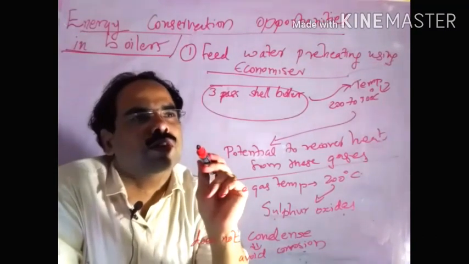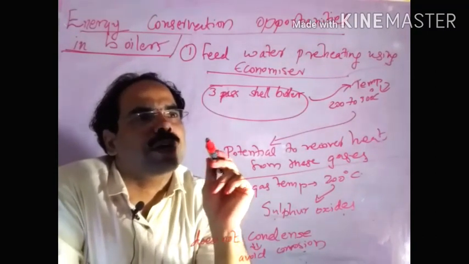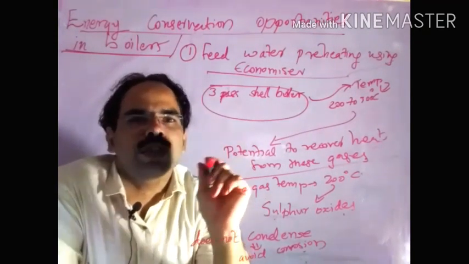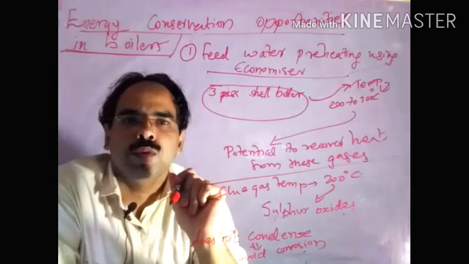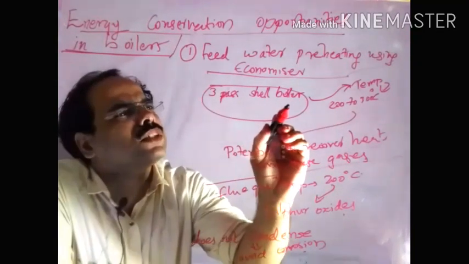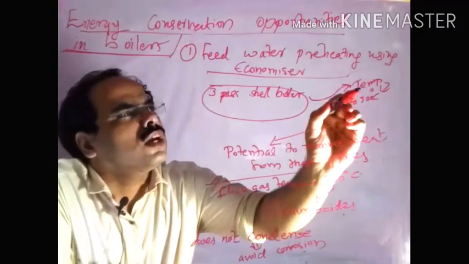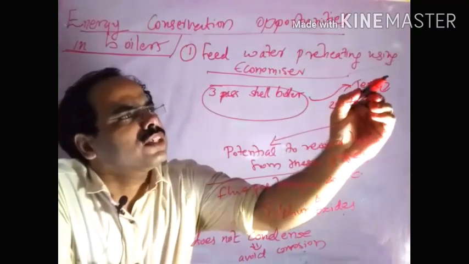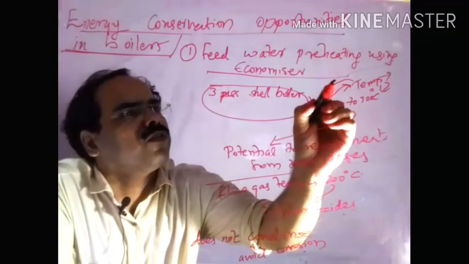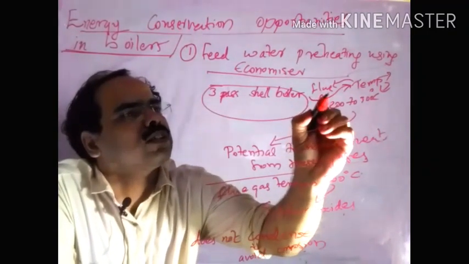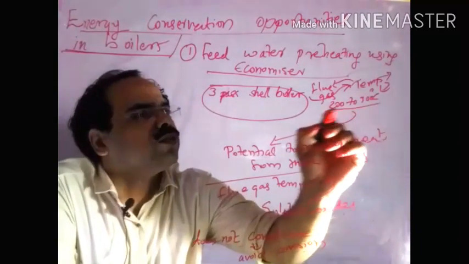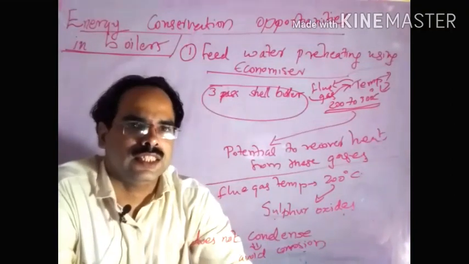If you preheat the feed water, that improves the efficiency of the boilers. You know that in case of a 3-pass shell boiler, the flue gas temperature is commonly in the range of 200 to 300 degrees Celsius.